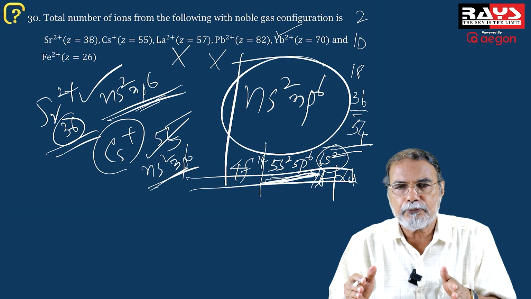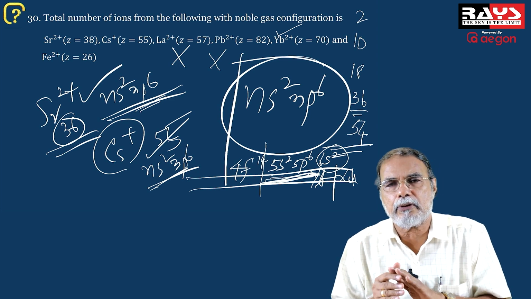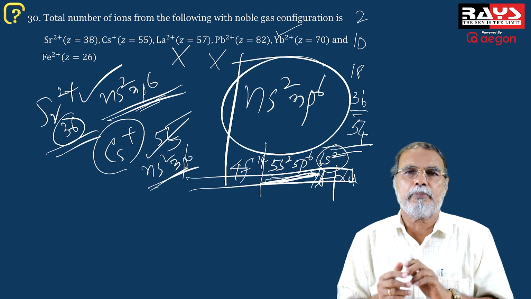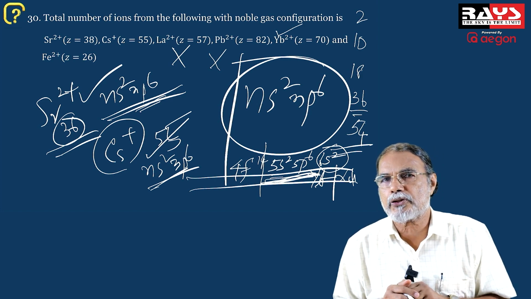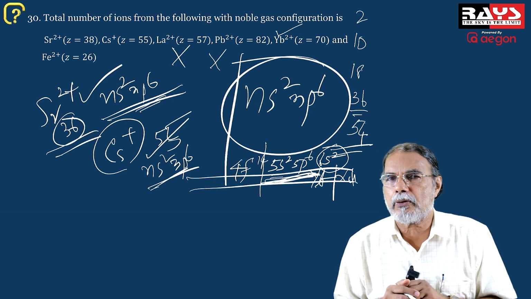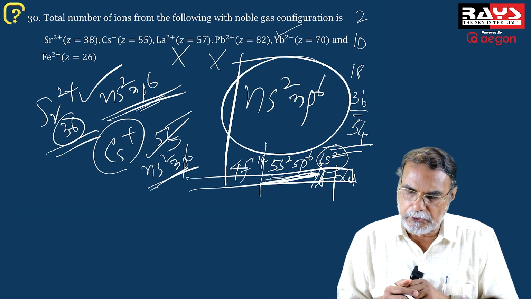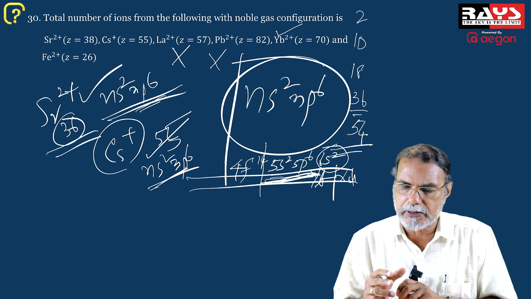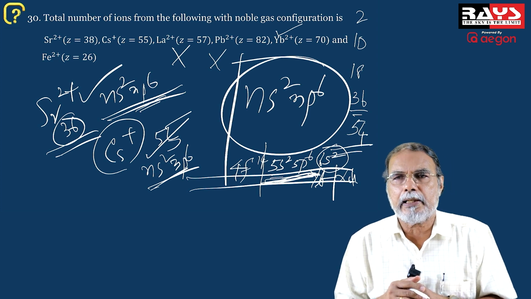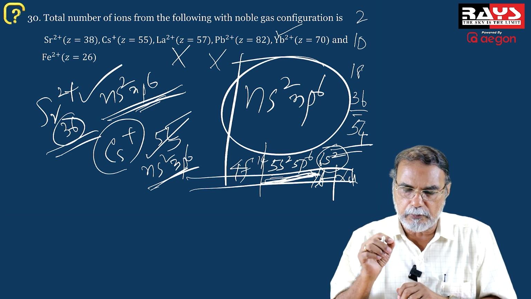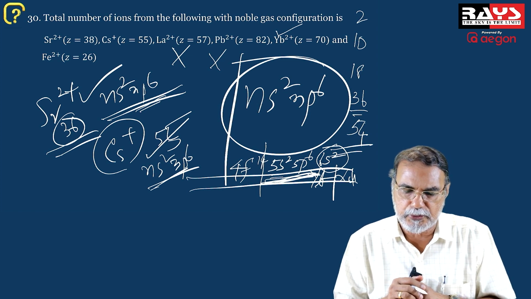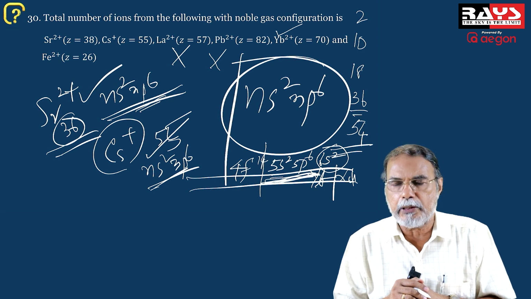It is ns2, np6, and therefore it also is a noble gas configuration. Correct? And therefore, the answer to this question is 3. There are 3 ions having noble gas configuration in the outermost shell: Sr2+, Cs+, and Yb2+.